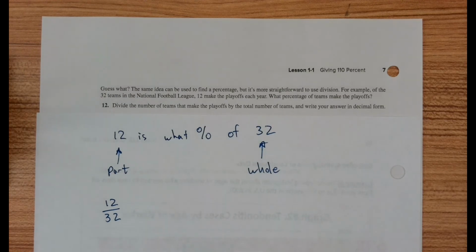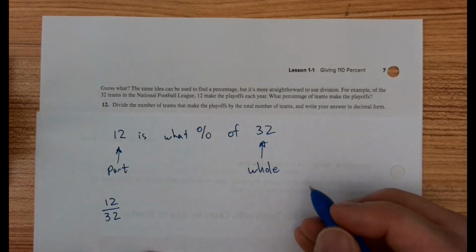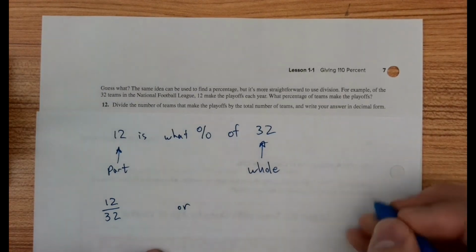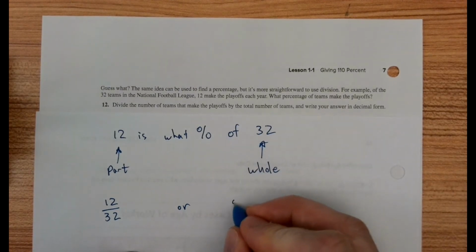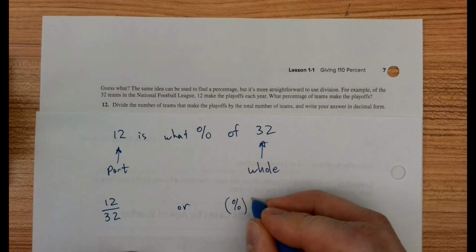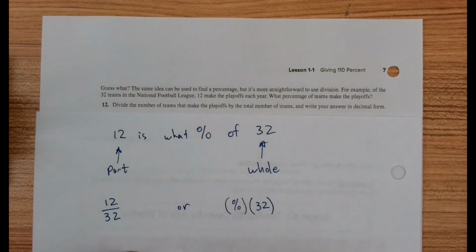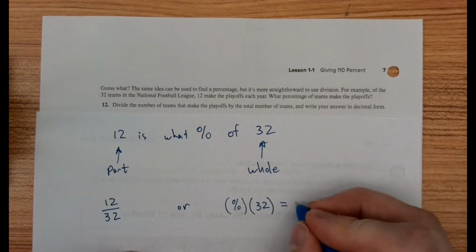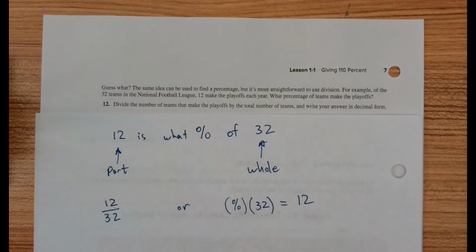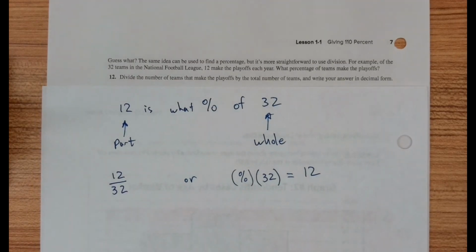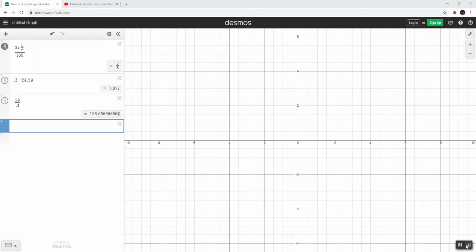What we could also do is use the algebra version of this, where we say we're going to have a percent, some value, times the total, or the whole, is going to equal the amount. So here we divide both sides by 32 and you've got it. So let's jump into Desmos and do this calculation.